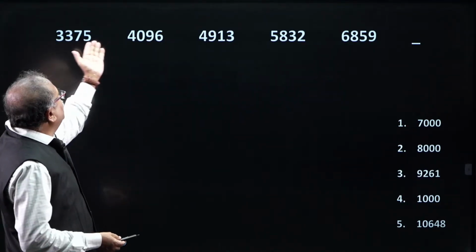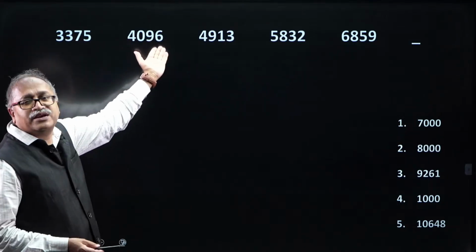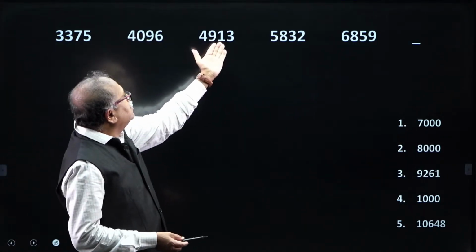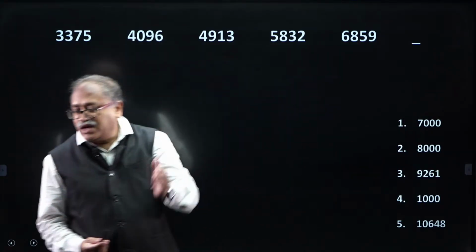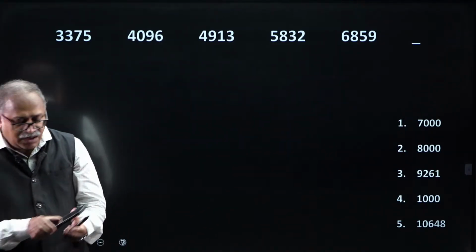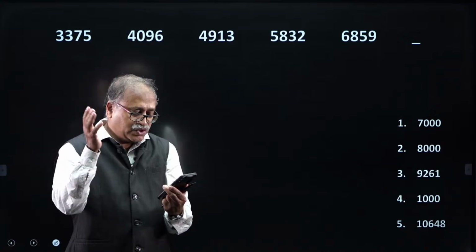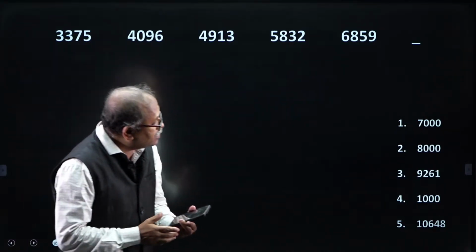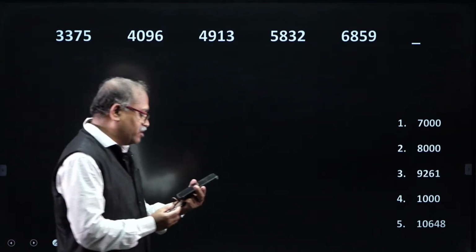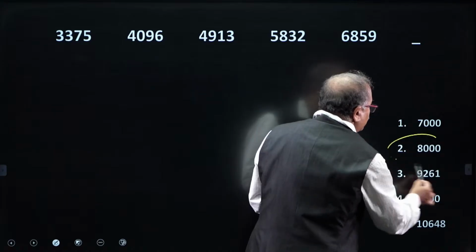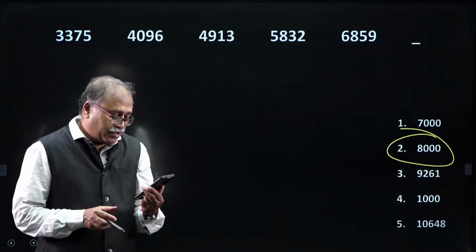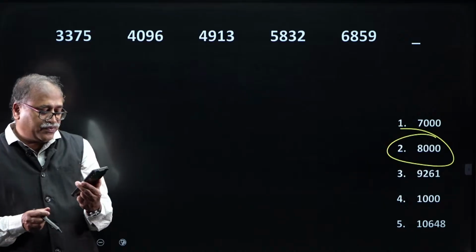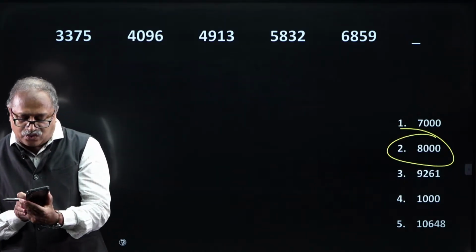The jumping is very small, 3300, only 700 difference here, only some 800, 900 difference there. So, you can answer the question. Which one? 8,000. Oh my God, Aman, you have so much calculation speed, but I think my friend Pandu would differ with you.